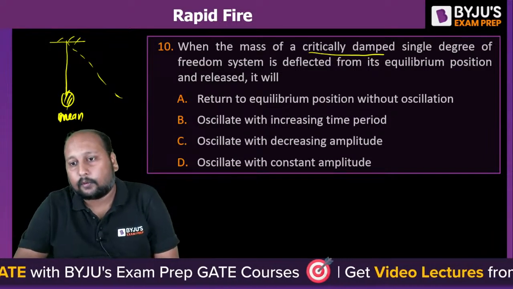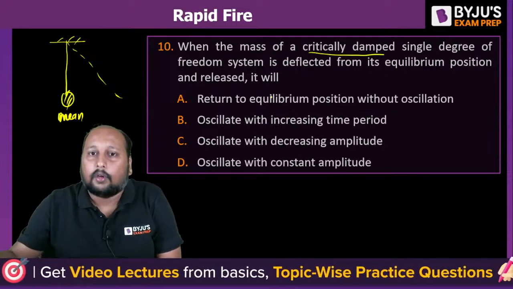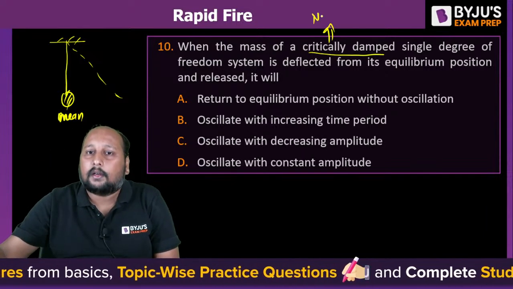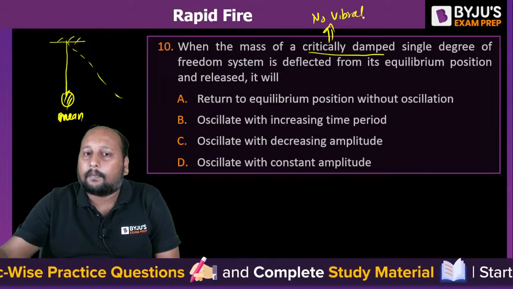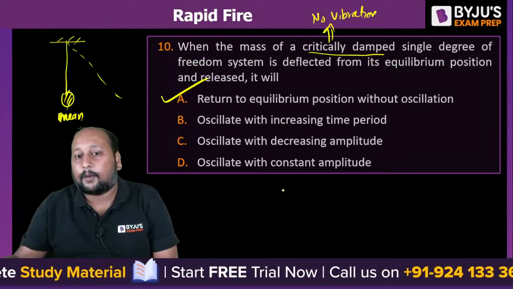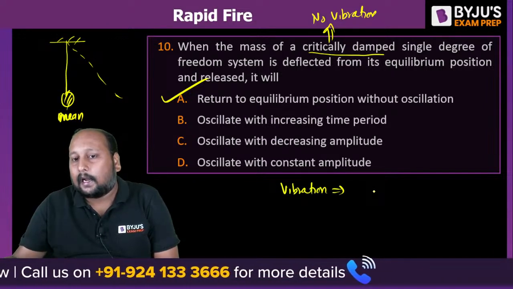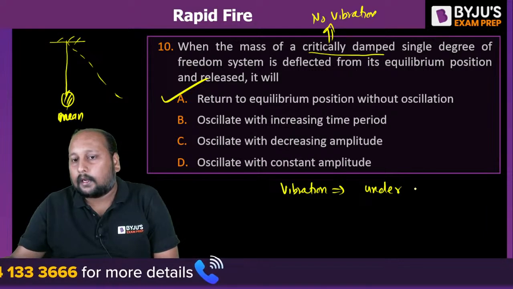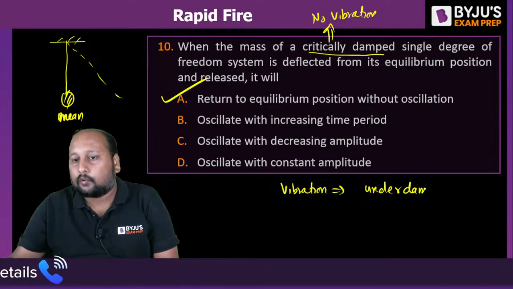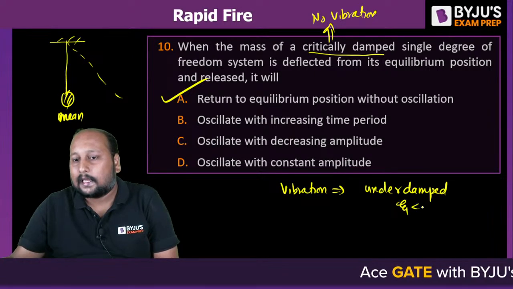Tell me one thing, in critically damped, do we have any vibration? No. In critically damped, there is no vibration. If there is no vibration, we won't have any oscillation. Option A is the correct answer, because vibration is only present in the underdamped system, that is, zeta less than 1.